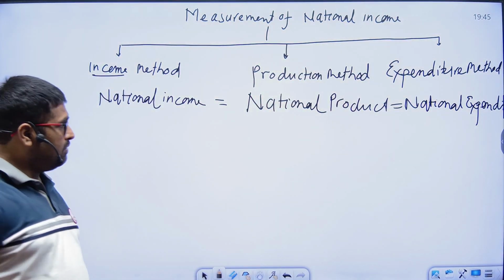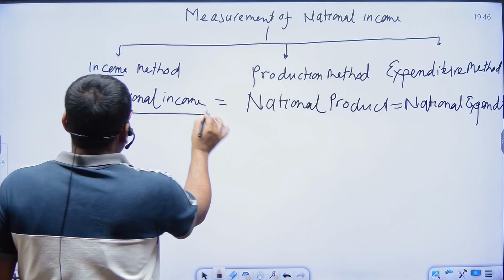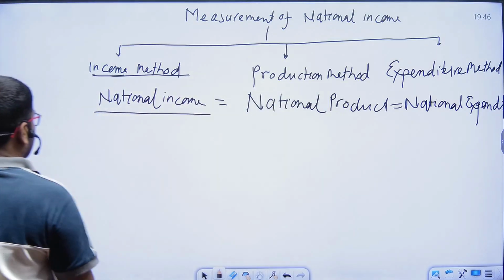So first of all we will discuss national income, meaning the income method.